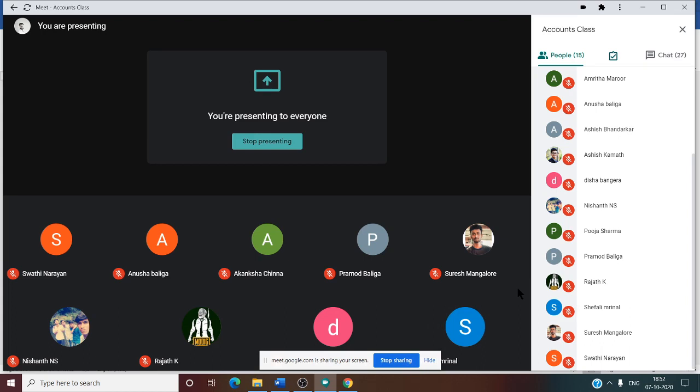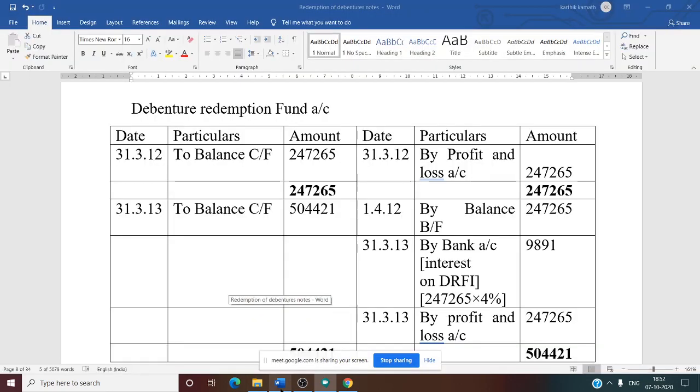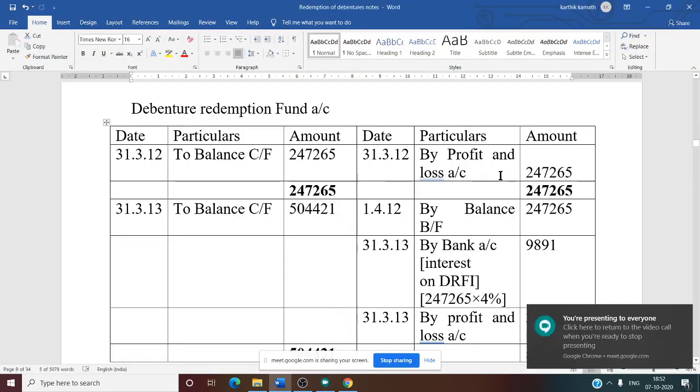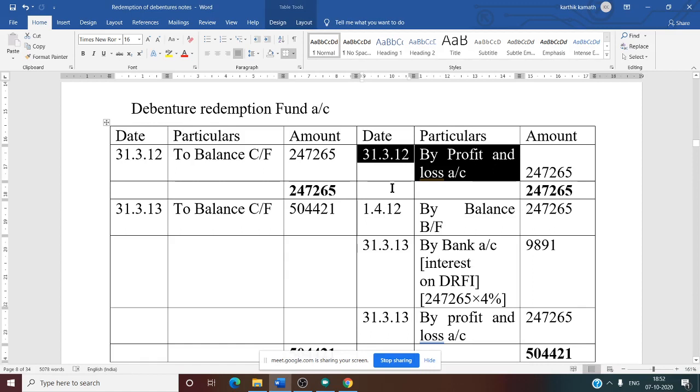So now we know where we are going to write this information. Fund we are going to write in the liability side. Liability side has credit balance. Asset side has debit balance. So now we know that the debenture redemption fund has credit balance. See this, now we need to start from the credit side.